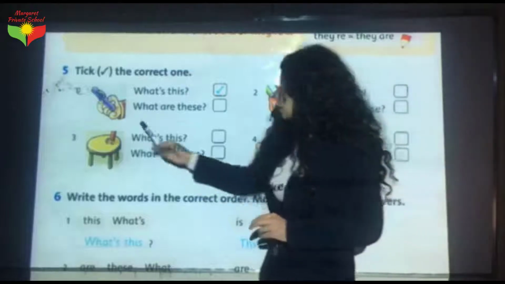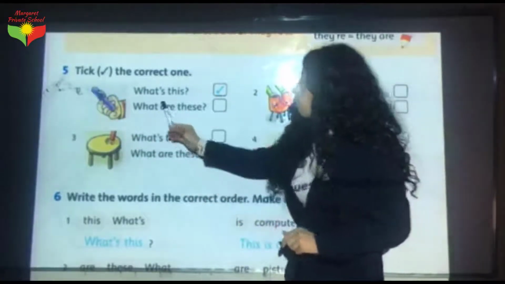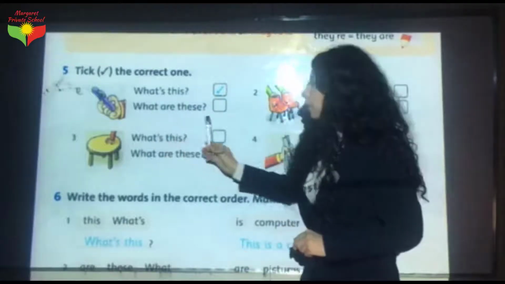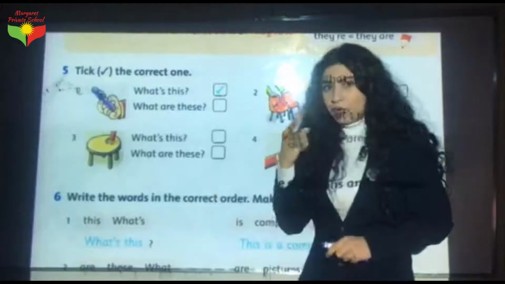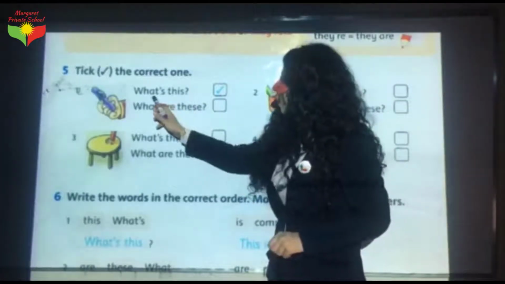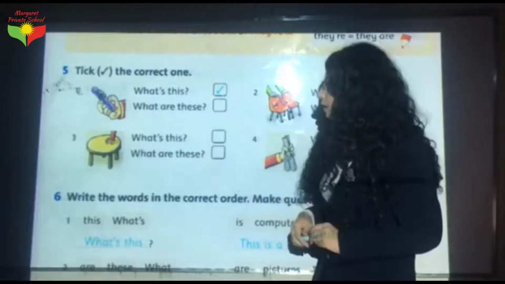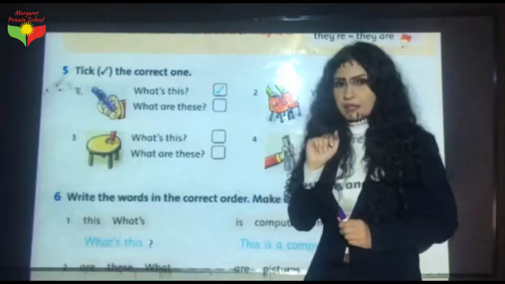Okay. Look at this picture. Which one is correct? What's this or what are these? We have only one pen. That is why we should take the first one, what's this, because we use what's this to ask about only one thing.